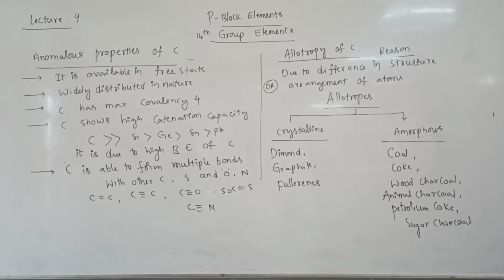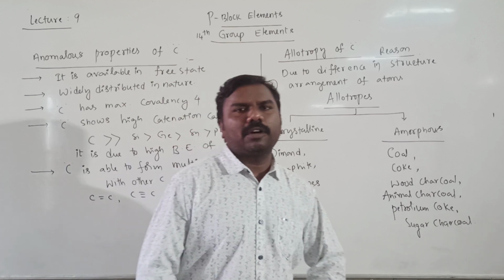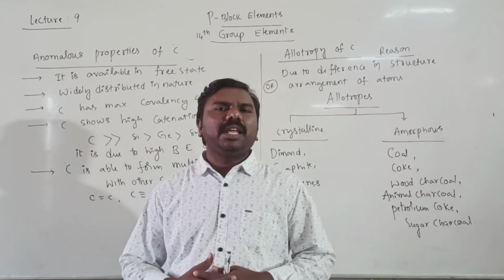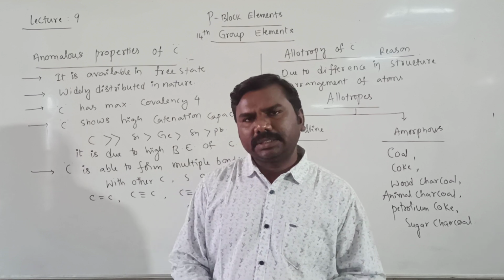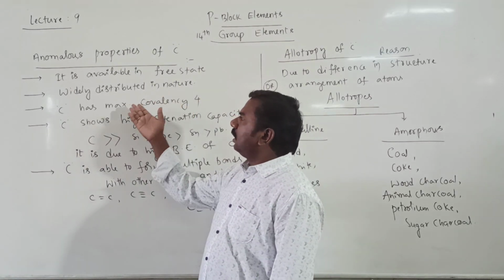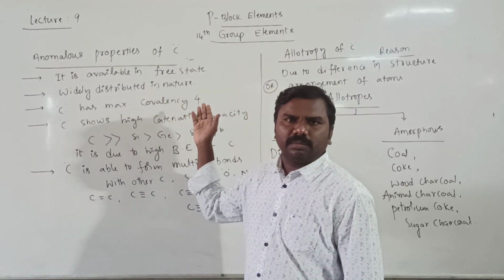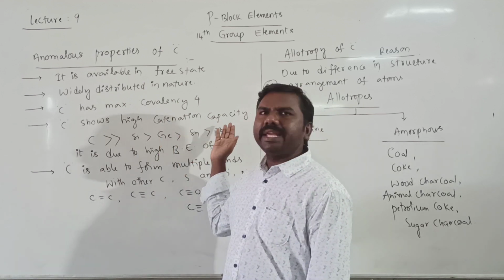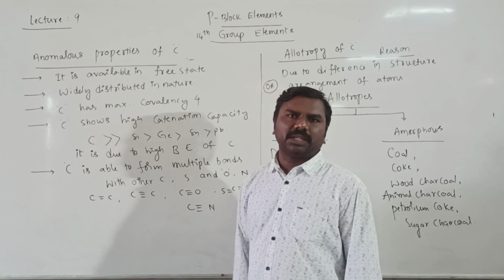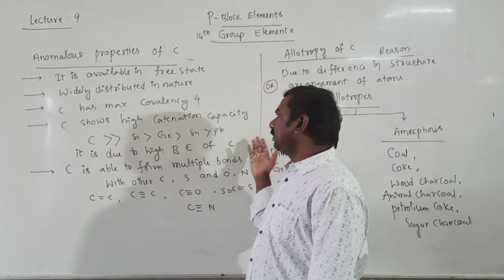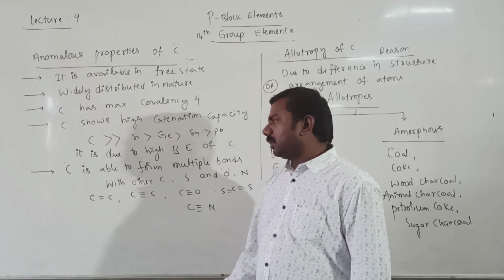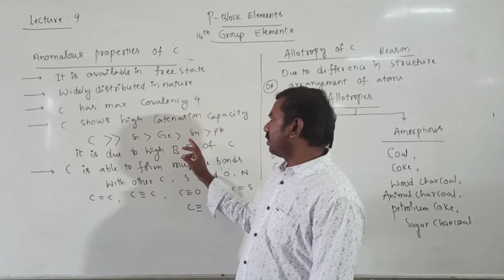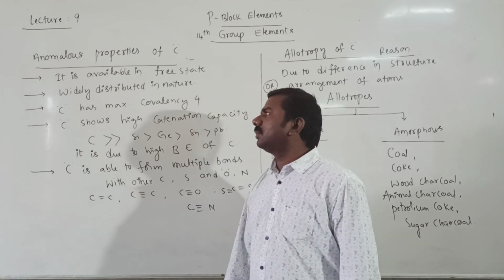Yes, students, I have written the anomalous properties of carbon. What I told you, those are all I have written. Because these are all theoretical points, that's why I am telling like this. Maximum covalency is 4, while the remaining elements can show 5, 6 also. Next, carbon shows high catenation capacity when compared with other elements, due to the high bond energy. Next, carbon forms multiple bonds. These are 1, 2, 3 maximum.